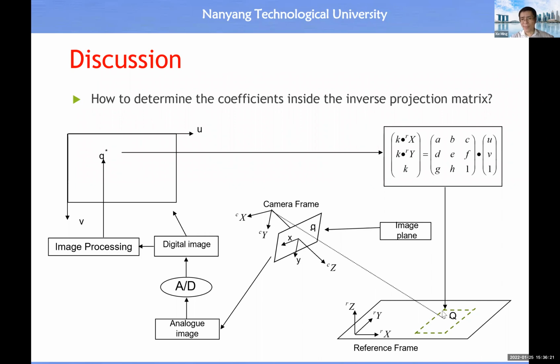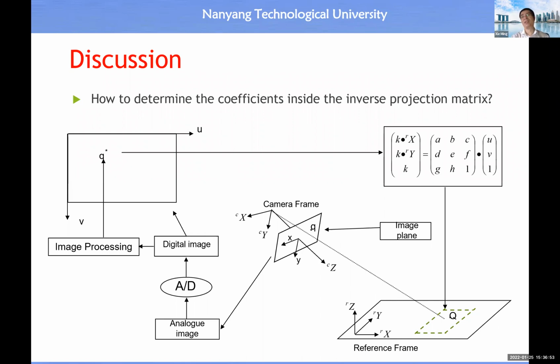Because for 1 point here, you know the UV, you know the XY. Then you put them inside this equation, expand it, and you get the 2 conditions already. 2 points will give you 4 conditions. 4 points will give you 8 conditions. With these 8 conditions, you have linear equations for you to determine these 8 unknowns, A, B, C, D, E, F, G, H. Okay, so it's good enough.